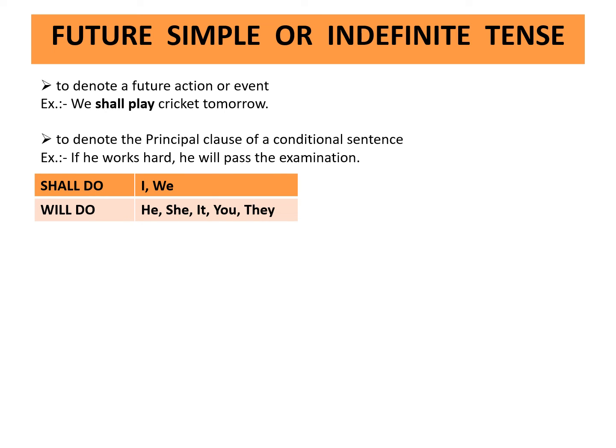Shall do is used with I and we. Will do is used with he, she, it, you, they.